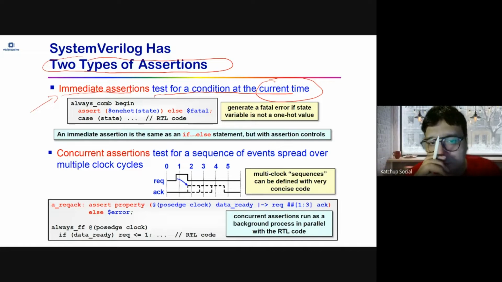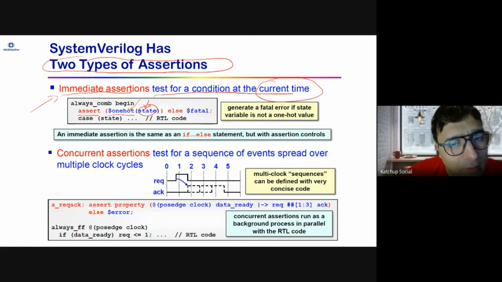For example, let's say you want to check that a state machine's bits are one hot. Don't worry about the syntax in detail right now. $onehot is a function which checks whether a particular variable, which is state, is one hot or not. So this assertion, assert $onehot(state), checks whether all the bits of the state are one hot. This is checked right at that time. Whenever state changes, this will be checked. That's why it's an immediate assertion.